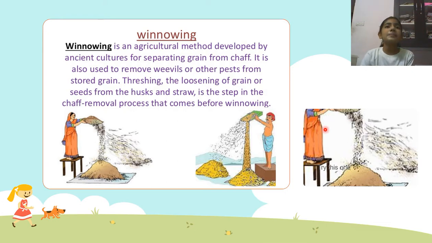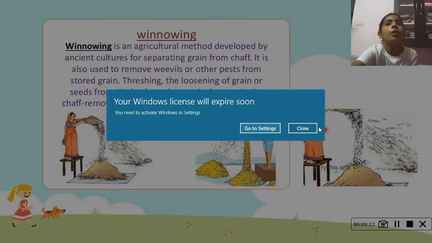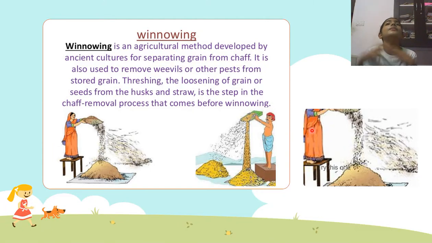So sometimes farmers have stored grains with them. In these grains they have something like husk or straws, or sawdust. Do you all know what sawdust is? Sawdust is a type of dust which is made from wood or any other material.